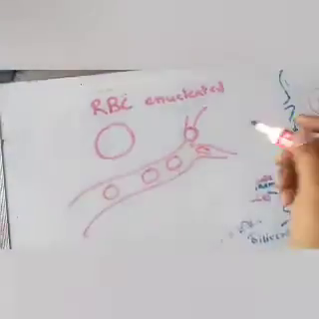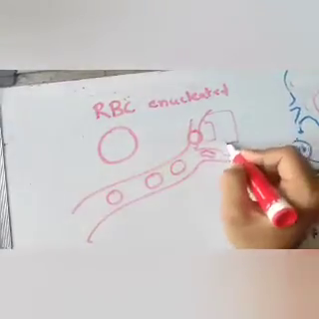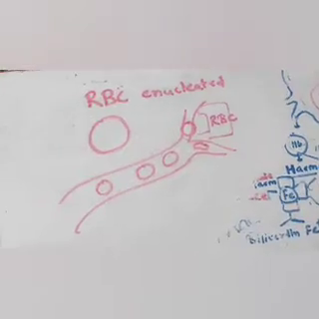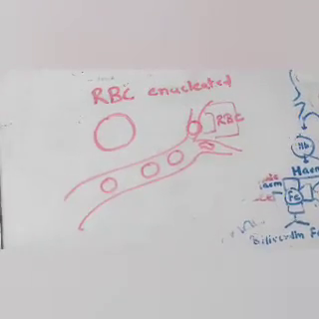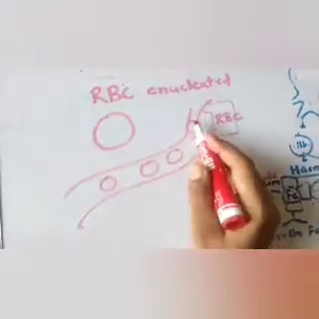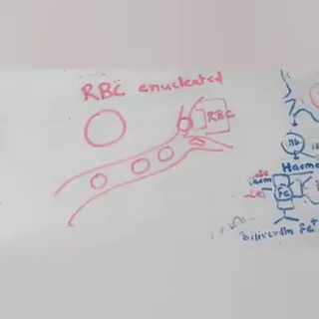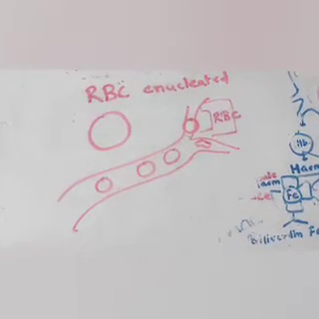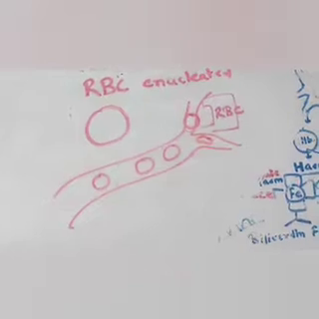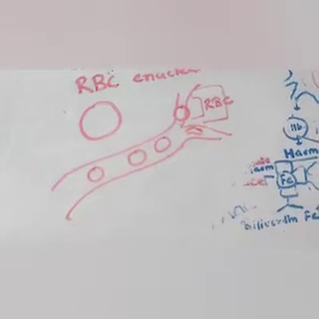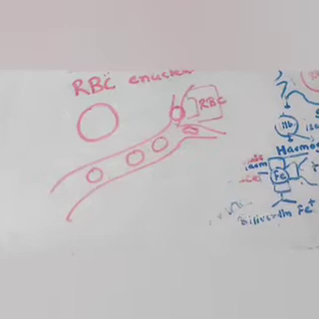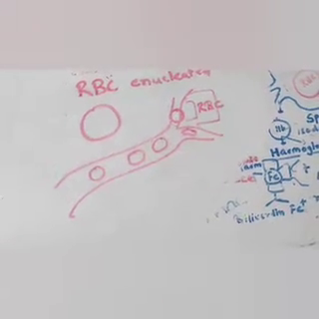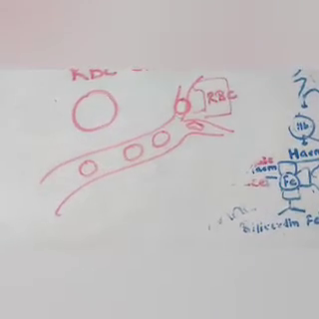If it gets stuck in the narrow vessel, the macrophage will come and eat this RBC. After approximately 120 days, RBC gets old and cannot regain its shape, or it does not have that elastic property, so it gets stuck in narrow vessels, and then macrophages come and eat the RBCs. So the destruction of the erythrocyte occurs in the reticuloendothelial system: the spleen, bone marrow and the liver. The majority of it takes place in the spleen itself.